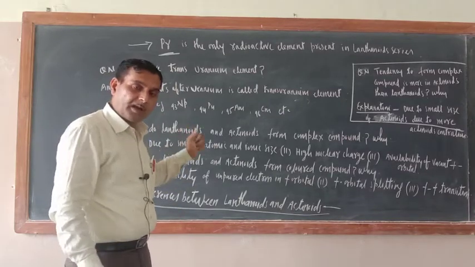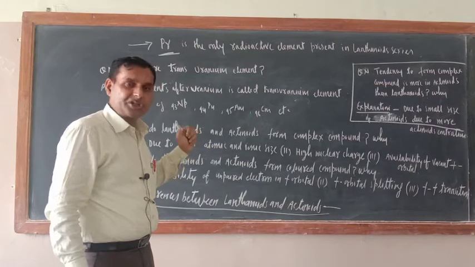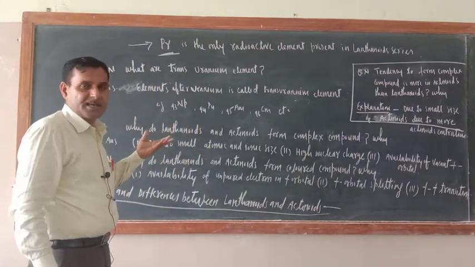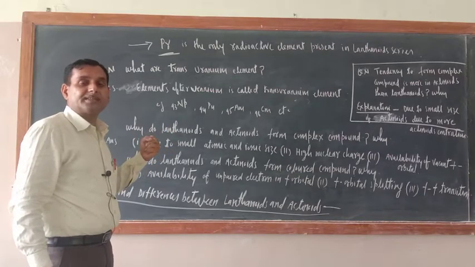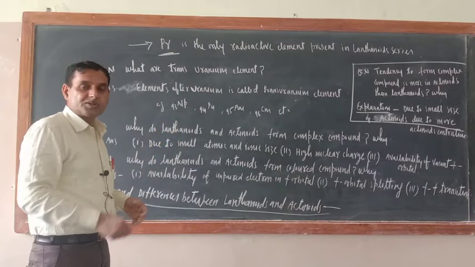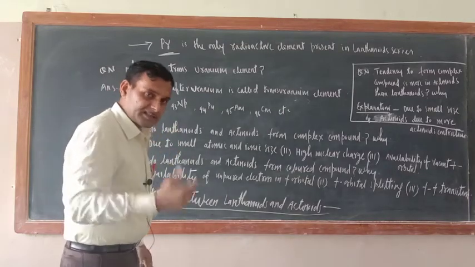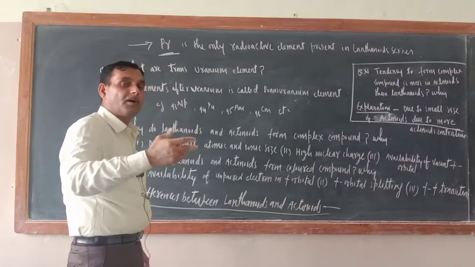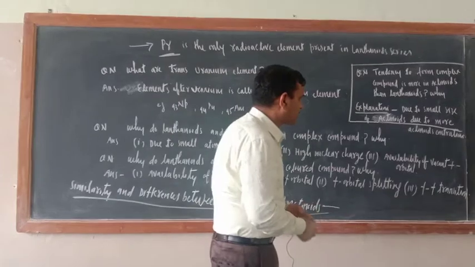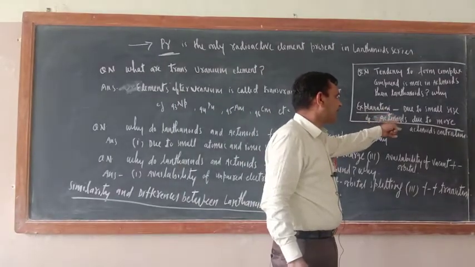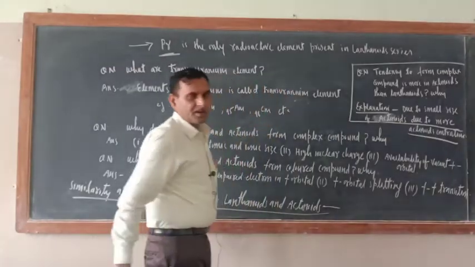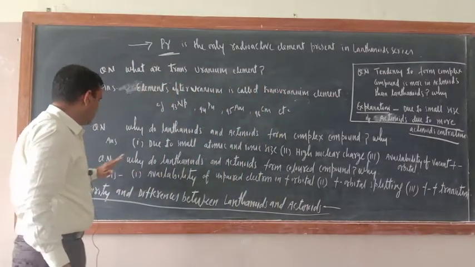Okay. So one of the important conditions for the formation of complex compound is atomic and ionic size. So whose atomic and ionic size will be small? Actinides. Atomic and ionic size will be small. So actinides' atomic and ionic size is small, hence their tendency to form complex compound will be more, due to more actinide contraction. So due to small size of actinide, their tendency to form complex compound is more.